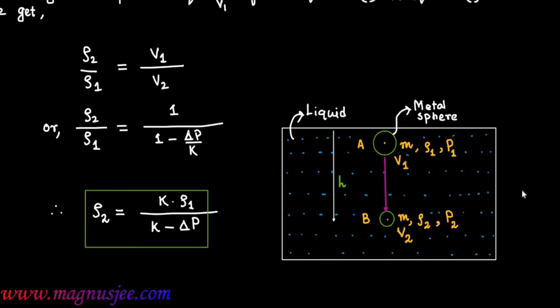Delta P is the change in pressure when the metal sphere is taken to depth h in a liquid.